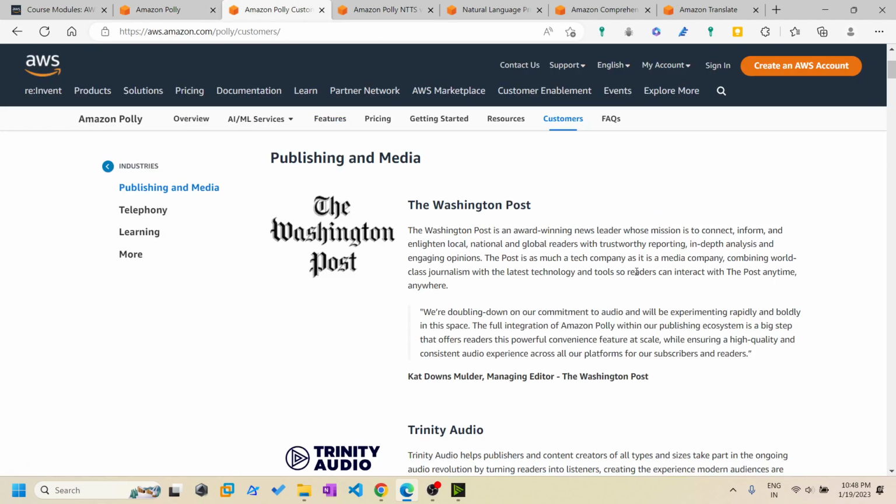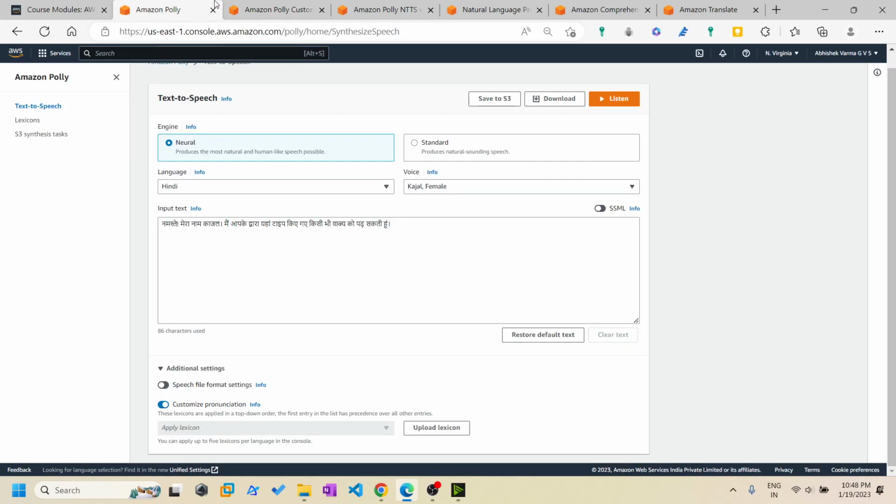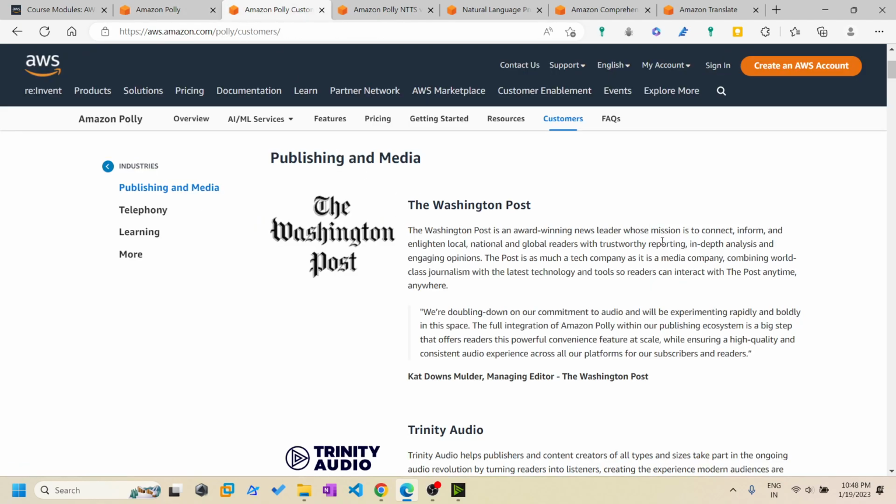One of the most popular users of this Amazon Polly service is the Washington Post, where we have the option of hearing the audio format of an article. They use these Amazon Polly services so that we can select the language in which we want to hear that article.